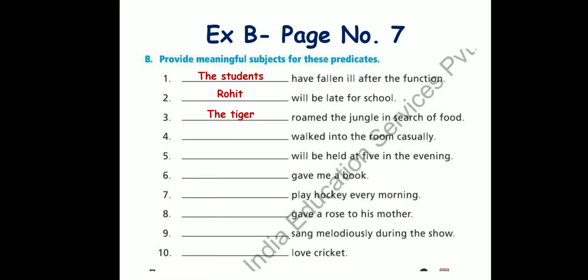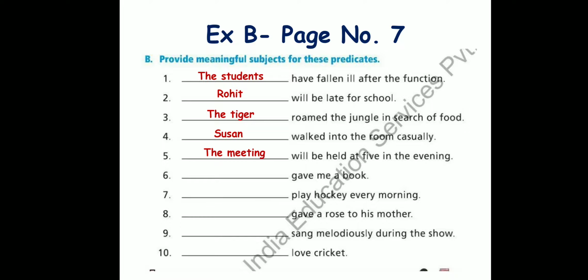Next, dash walked into the room casually. I have written a girl's name, Susan. Susan walked into the room casually. You can write anybody else's name, or your name. You can write I walked into the room, they walked into the room, or the child walked into the room. Anything is correct. Next, dash will be held at 5 in the evening. The meeting will be held at 5 in the evening. You can also write the party will be held at 5 in the evening. That's also going to be correct.